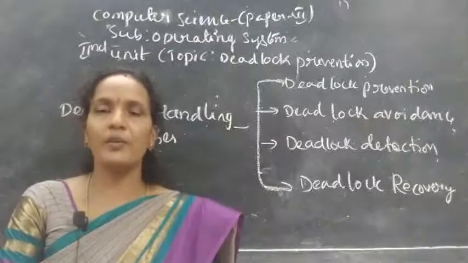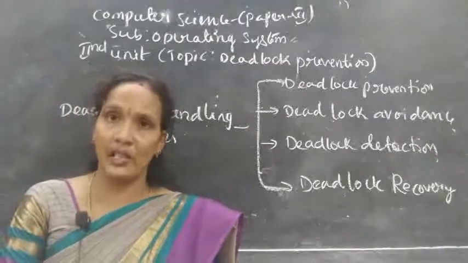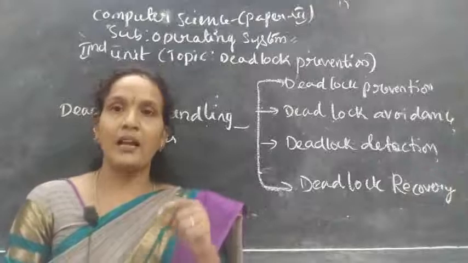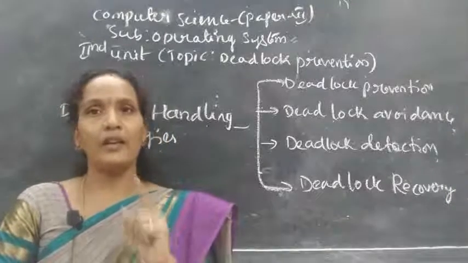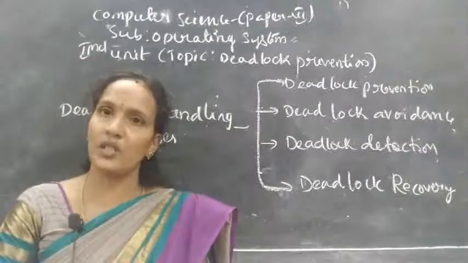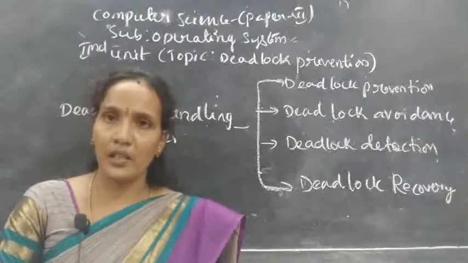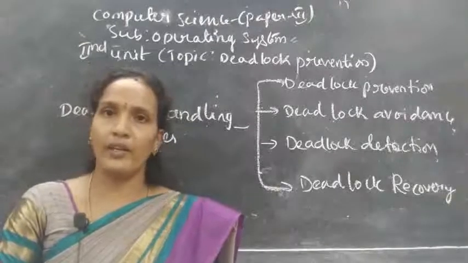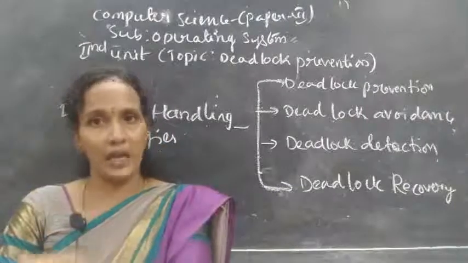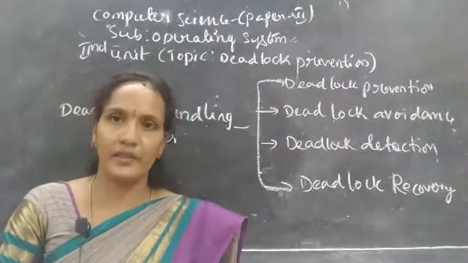Okay. So in non-preemptive mutual exclusion, whatever common resources are there, and not only common resources, normal resources also, if any resource is in a non-shareable mode, then that will lead to a deadlock. Non-shareable means only one process can execute at a time. If another process is requesting the same resource, it may lead to a deadlock. That is the first characteristic. And the second one is hold and wait. What is hold and wait? One process is holding some resource and requesting a new resource which is held by another process. In that situation also, the process will never complete its execution. That will lead to a deadlock.